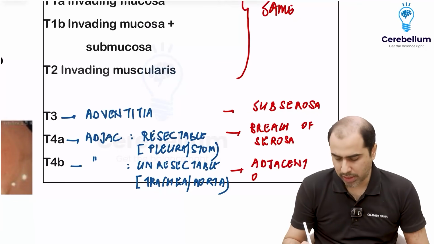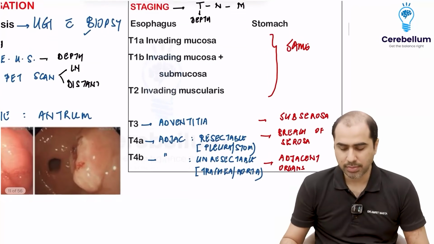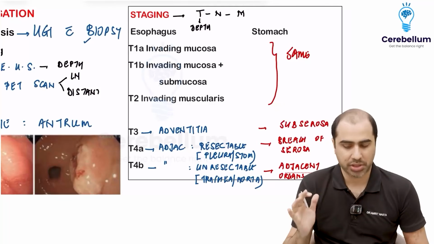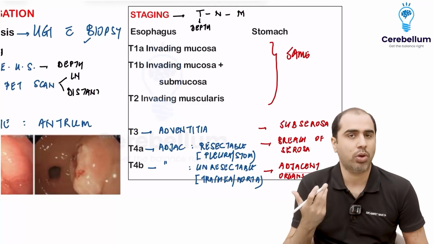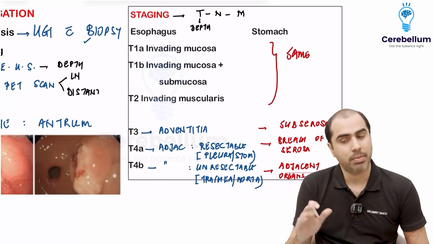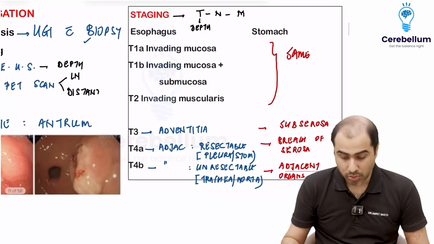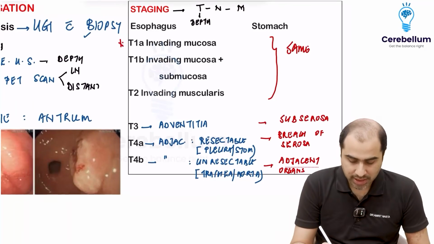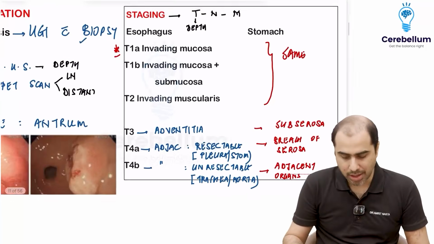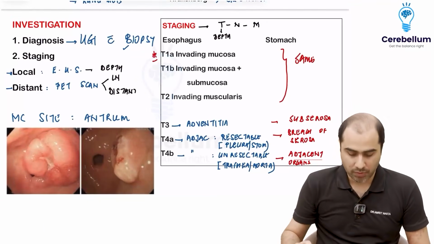Right. So when you are studying these topics, you should only know these differentiating factors in the T staging. N staging is not that important to memorize. M means M0, no distant mets. M1 is distant mets. So Krukenberg tumors, lung mets, liver mets, stomach often goes to the liver. So those kind of mets will be picked up on the TNM staging. Right. So remember at least the T staging of these cancers. M is M0, M1, N is not that important. You get this, the other GI cancers will follow suit. Okay, this is what I'm saying. Know this much of logic.